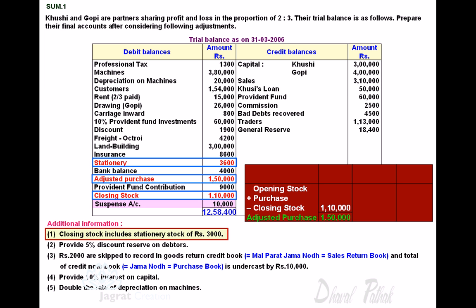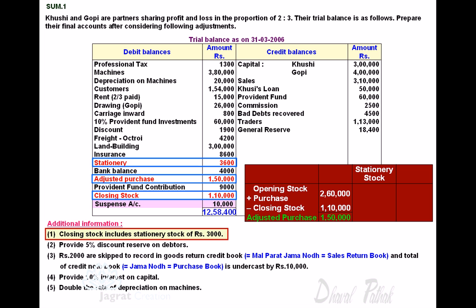That is 1,50,000 plus 1,10,000, which amounts to 2,60,000. This is the information available to us.